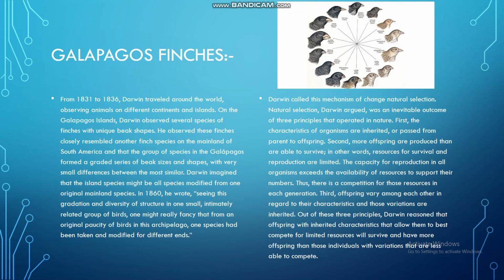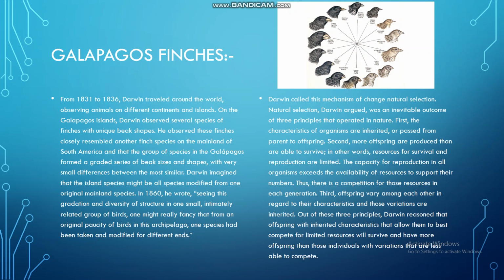In 1860, he wrote, seeing this gradation and diversity of structure in one intimately related group of birds, one might really fancy that from an original paucity of birds in this archipelago, one species had been taken and modified for different ends. Darwin called this mechanism of change natural selection.